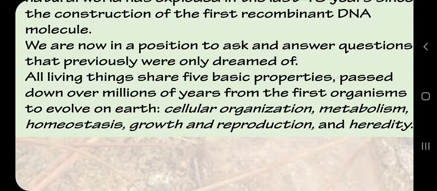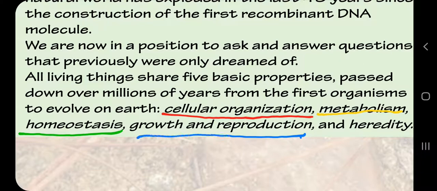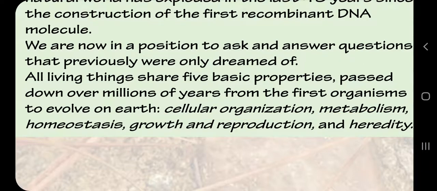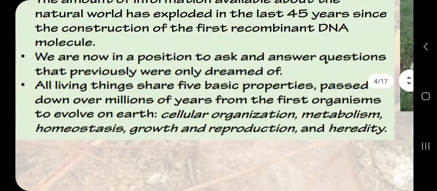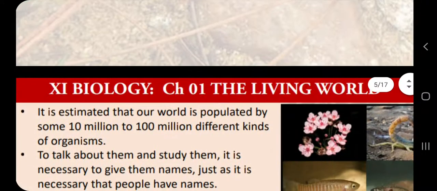The number 1 property is cellular organization. Number 2 is metabolism. Number 3, homeostasis. Number 4, growth and reproduction. And number 5, heredity. Now, if you want to learn more about these properties of life, you can watch my previous video of the same chapter if you have not watched yet.